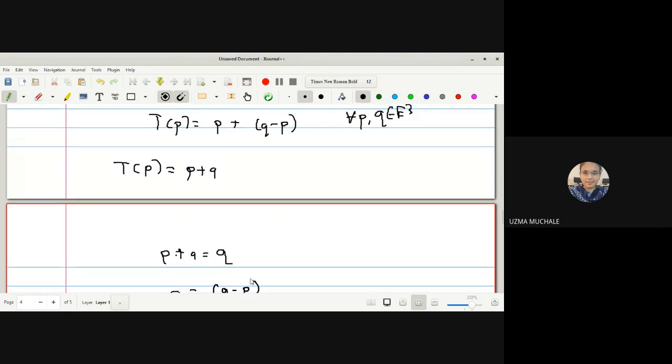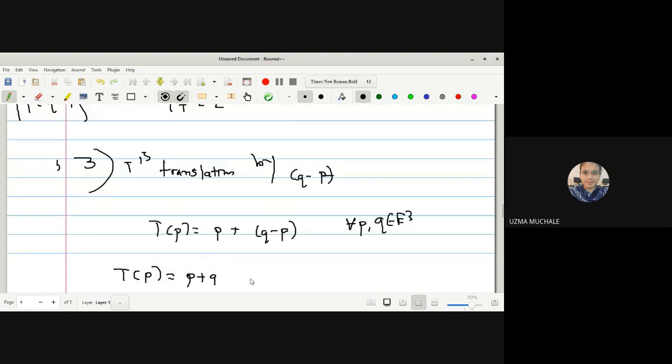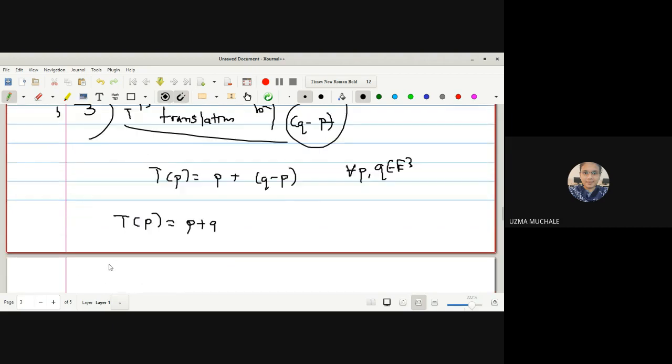So what did we assume? To prove uniqueness, what do we do? We assume a contradiction. Let us assume that it is not unique. Firstly we assumed that T is a translation by Q minus P, and we assumed one more thing: let us assume that T is a translation by some other vector A. Uniqueness is proved like this, right?